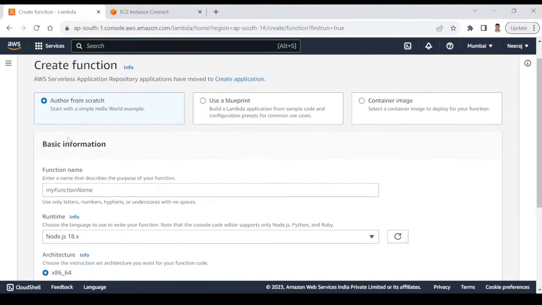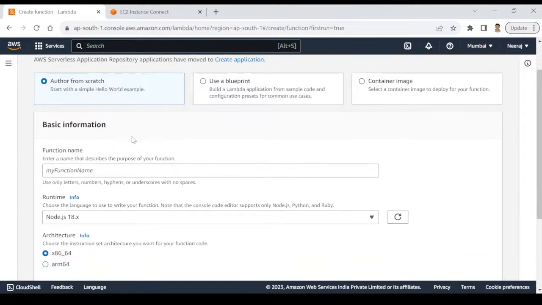To get started, because we are new to Lambda, we'll go ahead with the first option, author from scratch. After that, provide the function name. I would say my first Lambda function. You can give any meaningful name. I'm giving my first Lambda function.